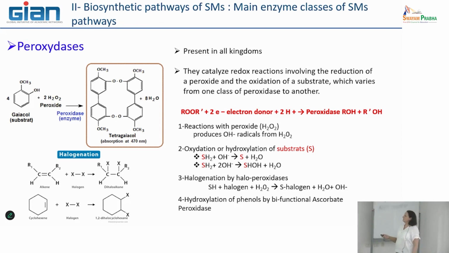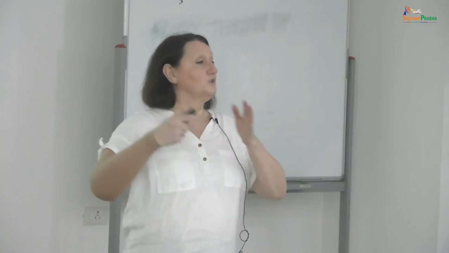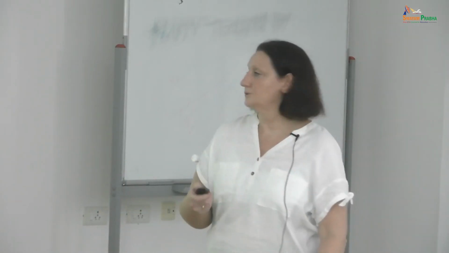What is interesting is that in fact you may have some different substrates, and they are also able to catalyze another type of reaction, which is named halogenation. And halogenation is very important because it can modify a little bit the activity of secondary metabolites. Now there are a lot of programs that try to find out if some molecules that have been halogenated may have more activity or a different activity that can be useful.